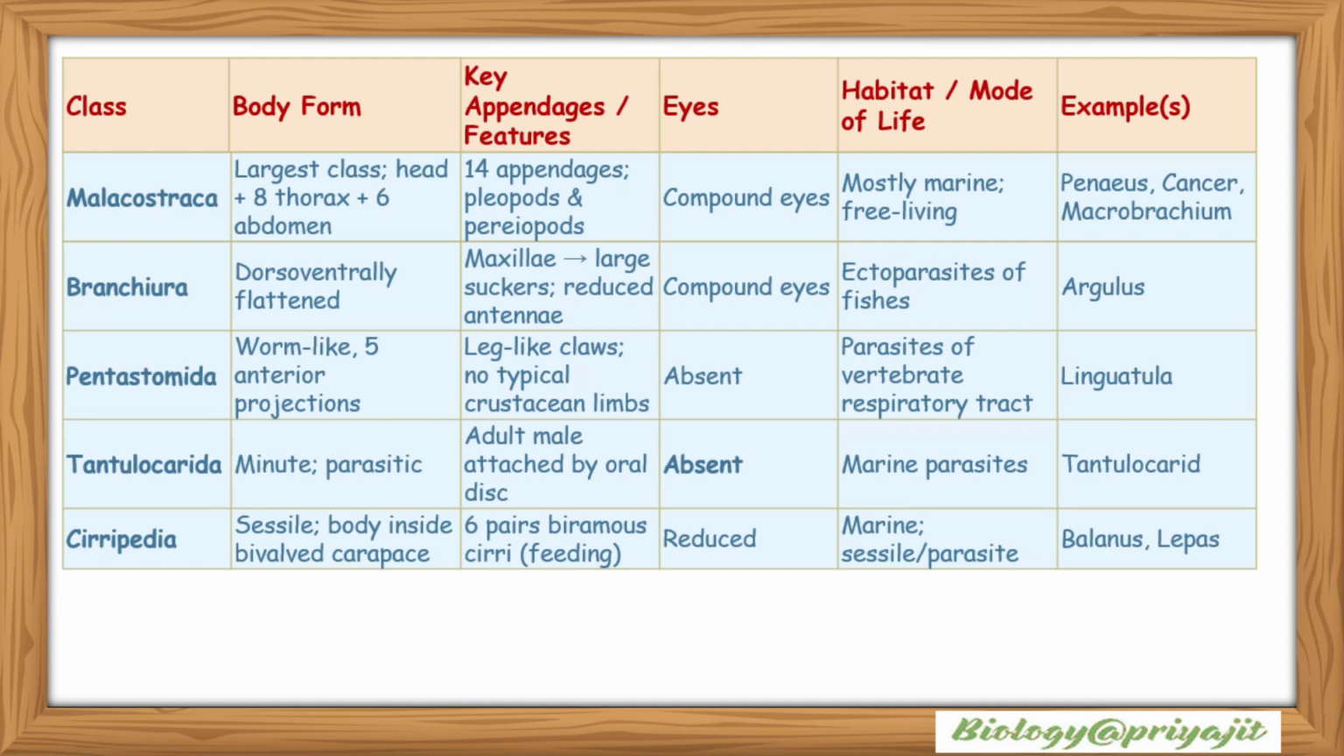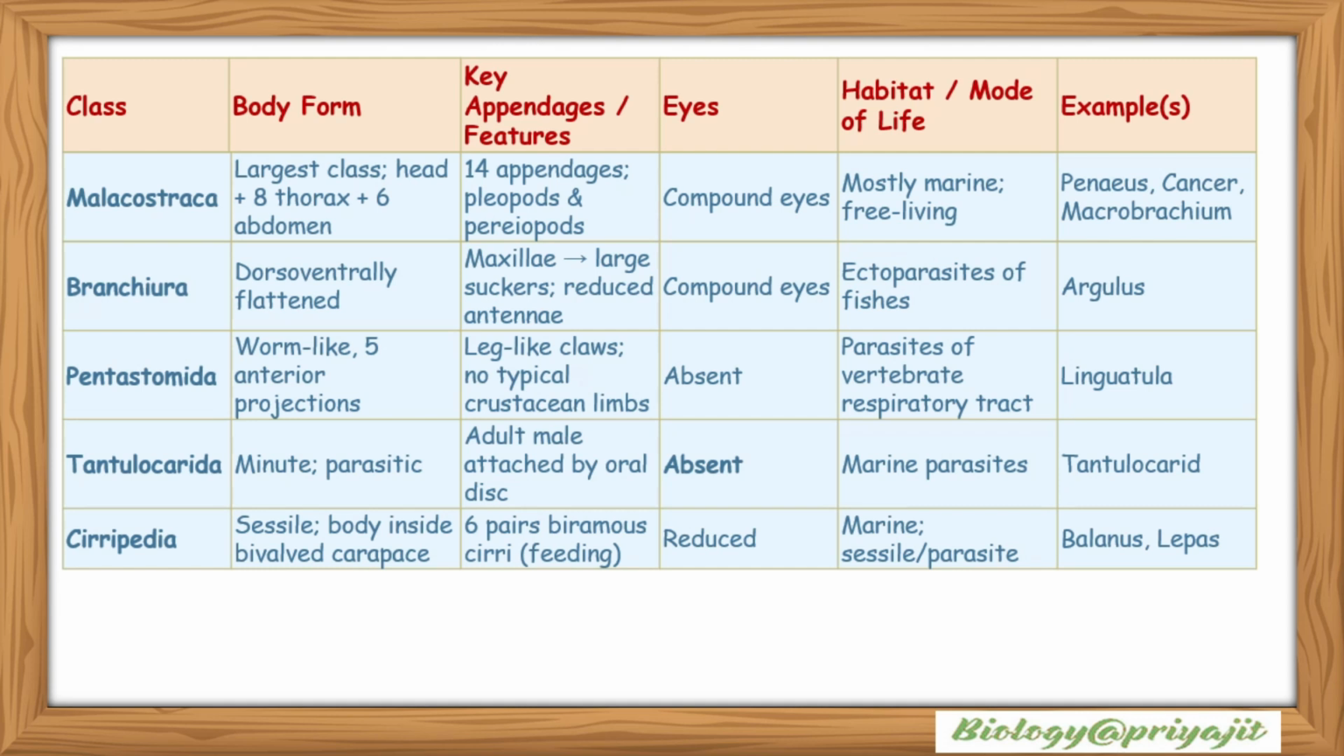Tantulocarida: their body is minute and they are parasitic. The adult male is attached by an oral disc. Their eyes are absent. They are marine parasites. Examples include Tantulocarid. Cirripedia: they are sessile, with the body inside a bivalve carapace.